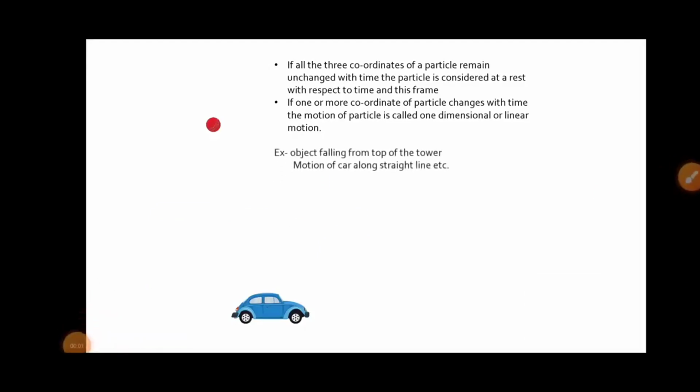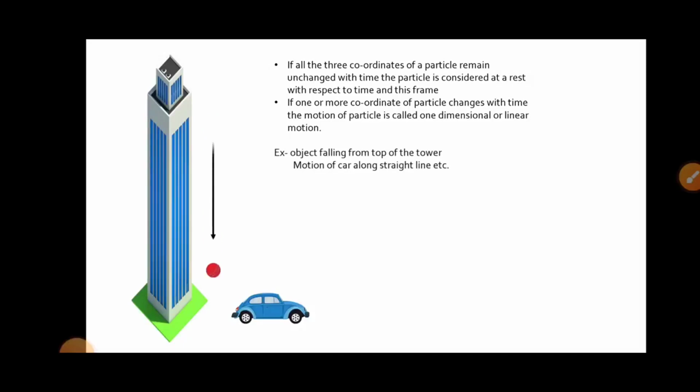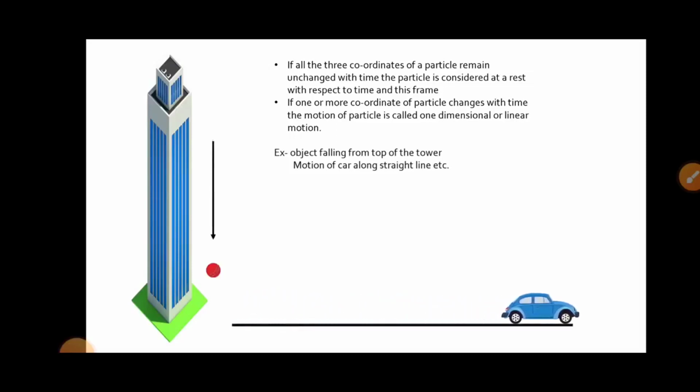So the example is an object falling from the top of a tower. Suppose you throw a ball from the top of the tower, then the motion is a linear or one-dimensional motion, and so is the motion of a car along a straight line. And there are so many examples of linear or one-dimensional motion.